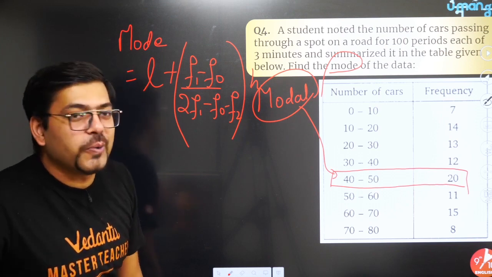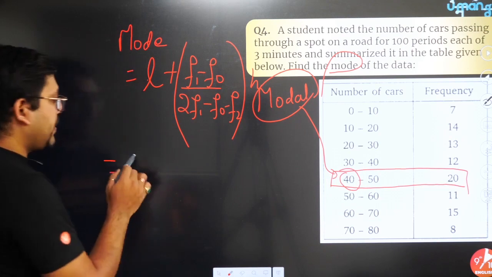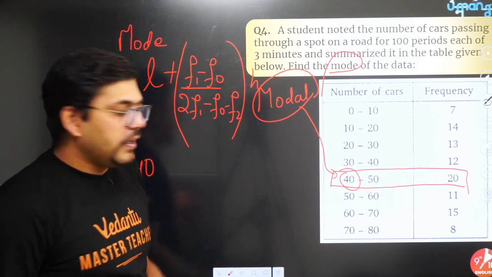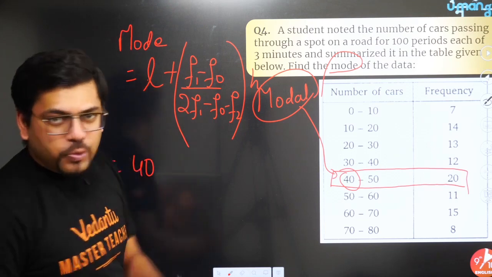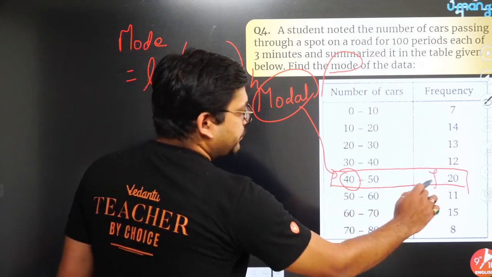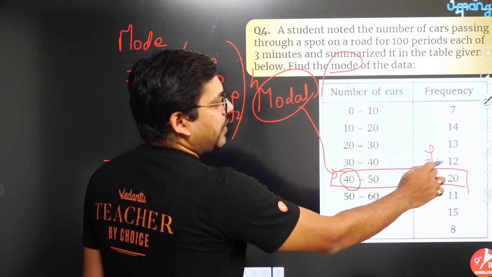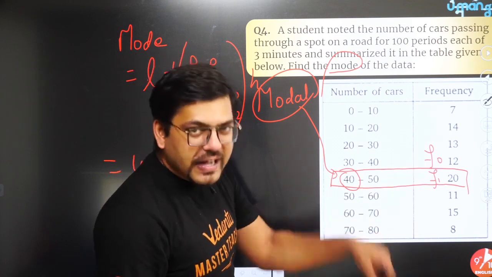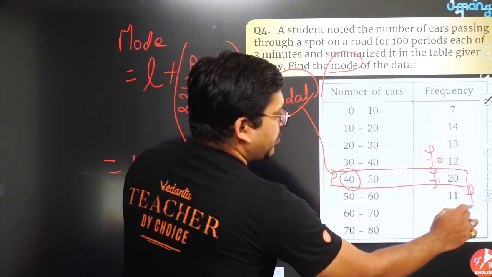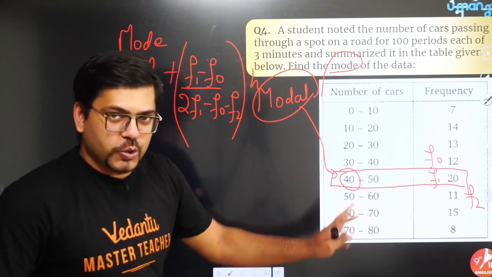Let me show you how. L means the lower limit of the modal class, so you will very simply write 40. Second thing, F1, the frequency of the modal class. So this is F1. Before this, you will have F0. Common sense says that before F1, F0 comes and F2 comes after F1. So this will be your F2. So F0, F1, F2, you got all three.